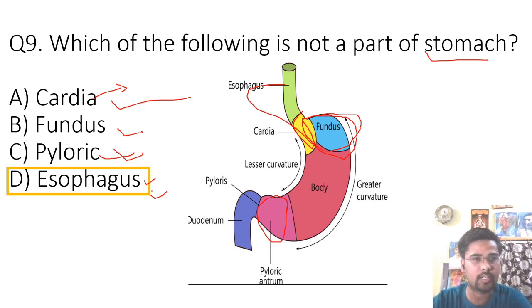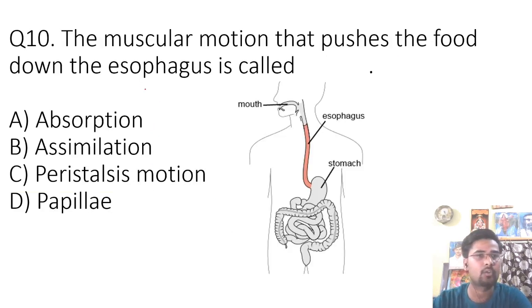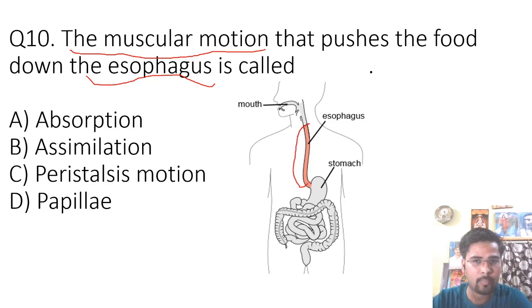Now let's move ahead to question number 10. Question number 10 is, the muscular motion that pushes the food downwards in the esophagus is called. So when we eat the food, and this is the esophagus, and when the food moves downward, what is that motion called?